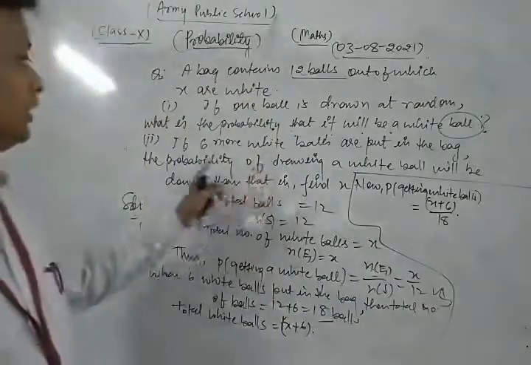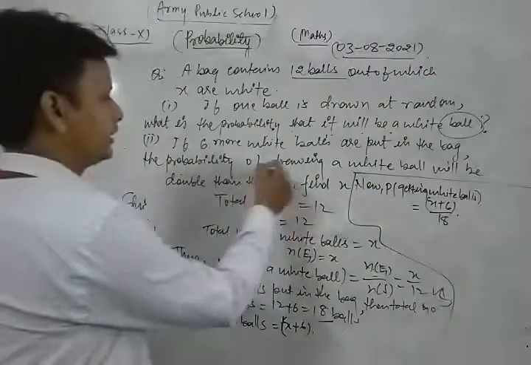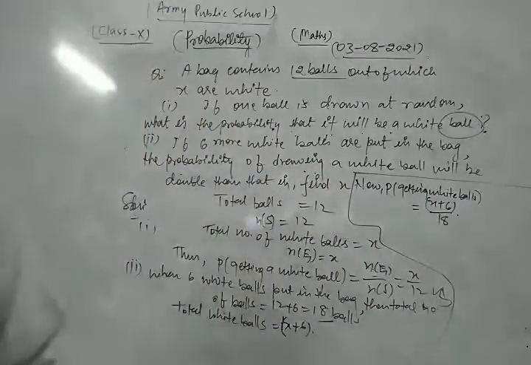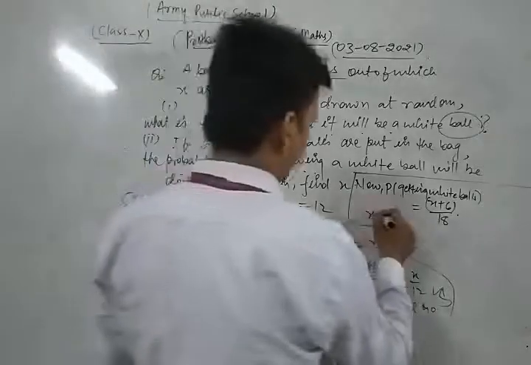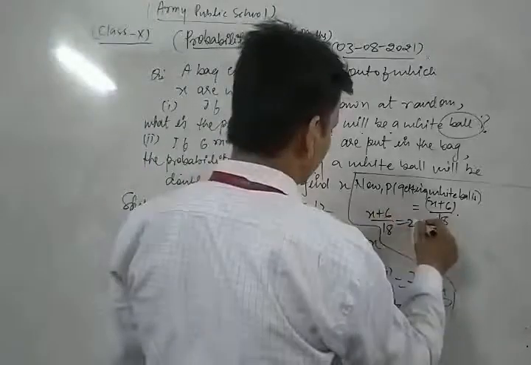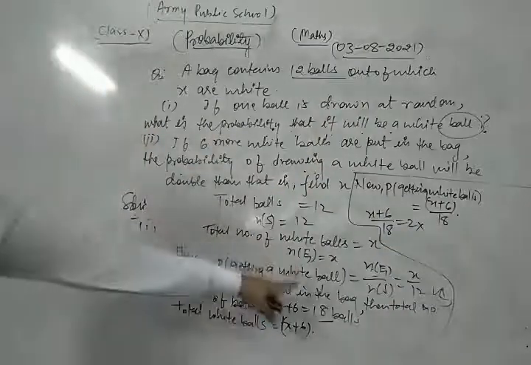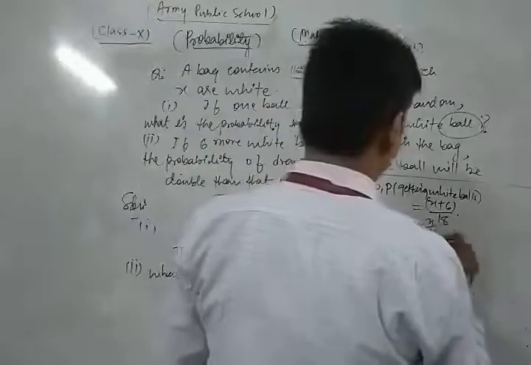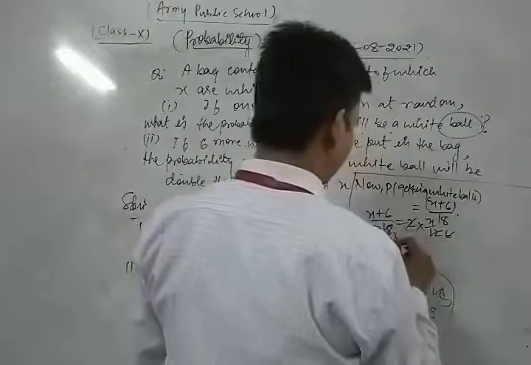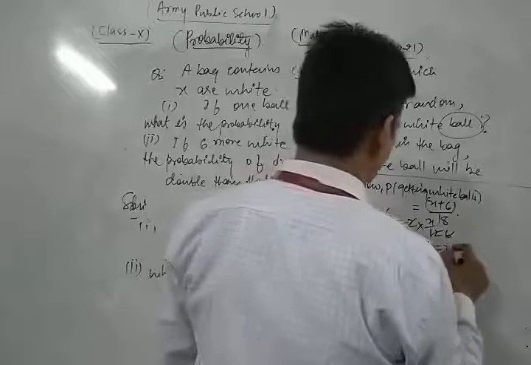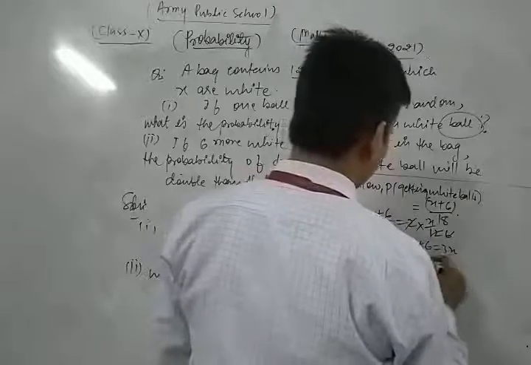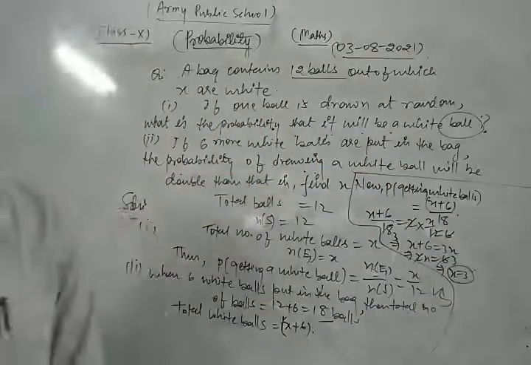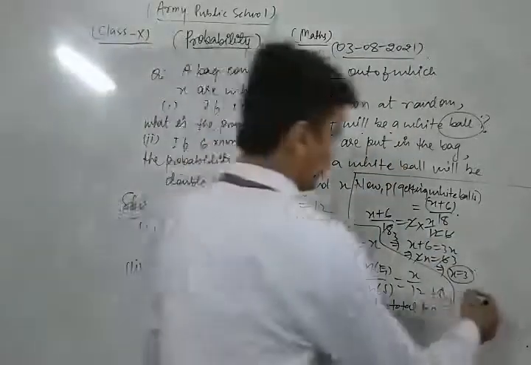Now according to the question, the probability of drawing a white ball will be double than that in the previous case. So X plus 6 upon 18 is 2 times X upon 12. Now we simplify them. 2 sixes are 12, 6 threes are 18. So X plus 6 is equal to 3X, that is 2X is equal to 6. So the value of X is 3. This is the required solution of the given question.